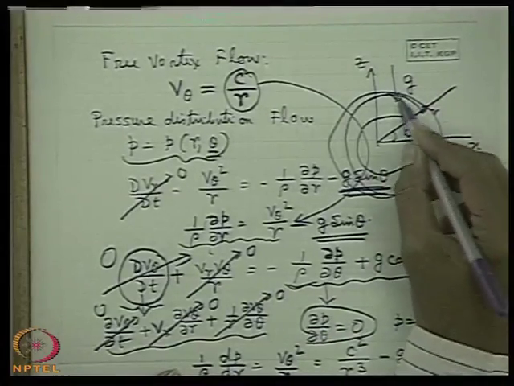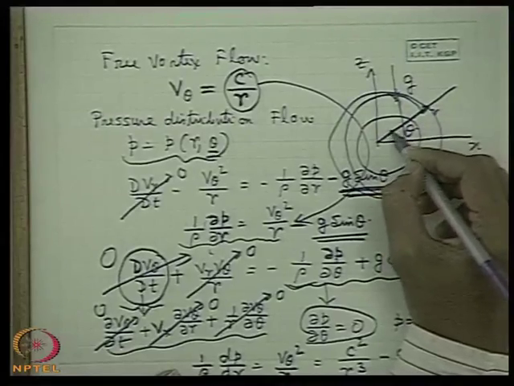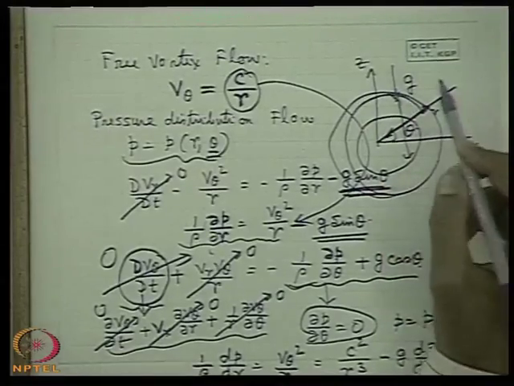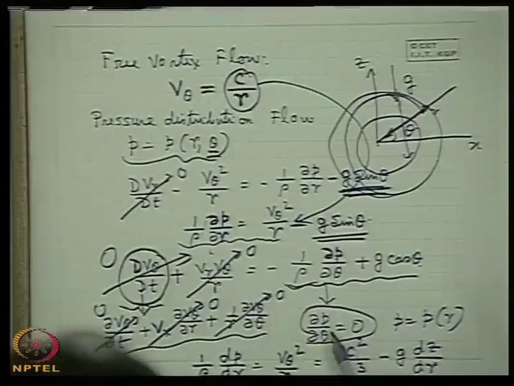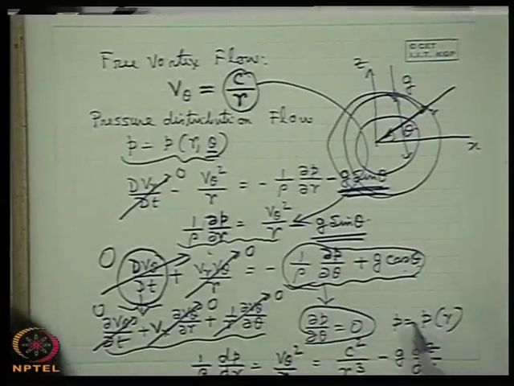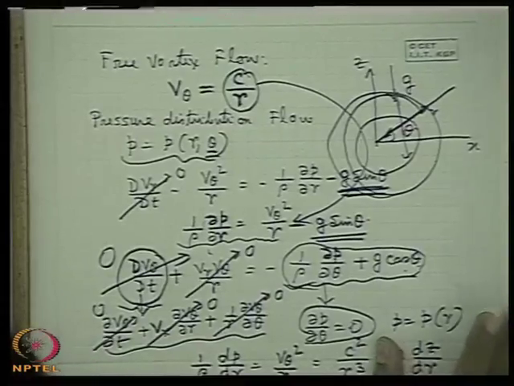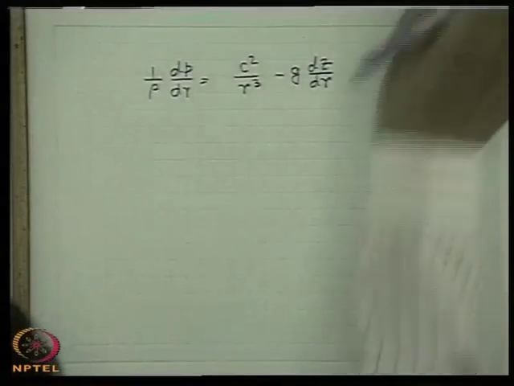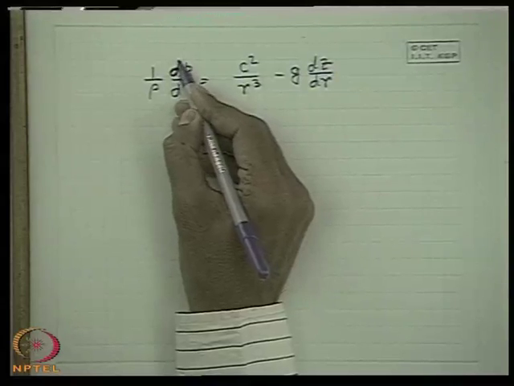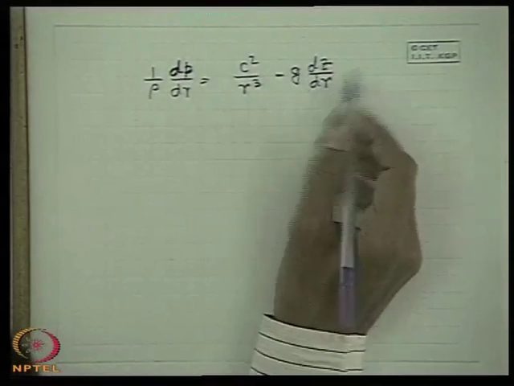Yes, very correct. If g is the body force in the r direction, in the theta direction there will also be a body force. So that will be taken care of by g cos theta. So we cannot exclusively tell del P del theta is 0. Okay, we can take a function of theta which we can make 0 here. But for the time being we take it as dp dr is c square by r cube minus g dz dr.